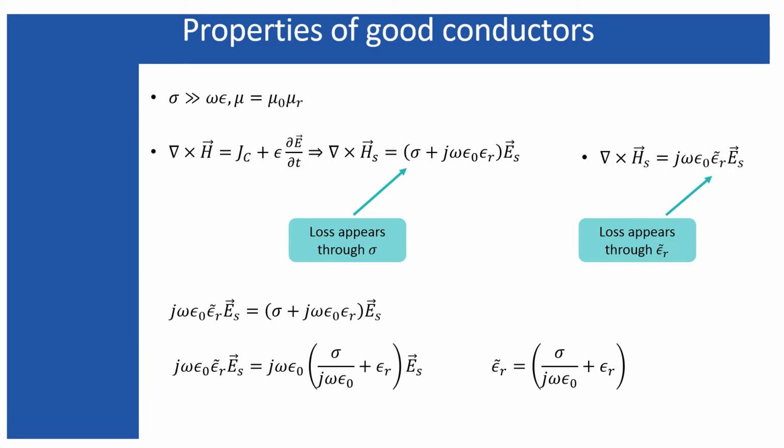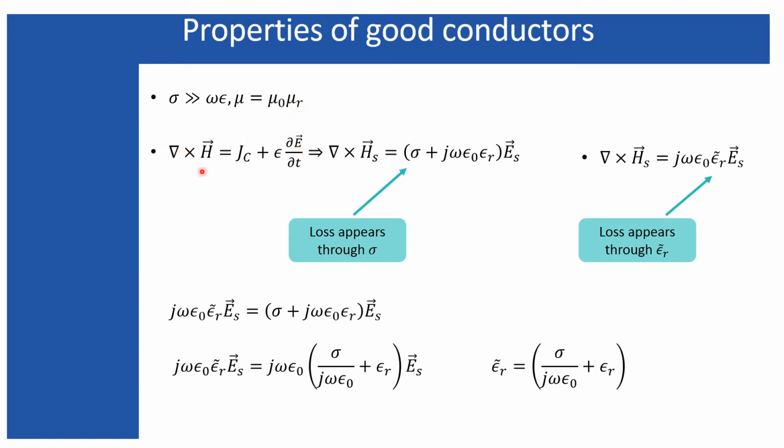So before going to start, we need to understand the properties of the good conductors. Obviously, the properties of the good conductors mainly depend on the conductivity, which is sigma over here. So for good conductors we assume that the conductivity is very much greater than the frequency times the permittivity. Permeability takes the usual form, that is the permeability of free space times the relative permeability of the conductor itself.